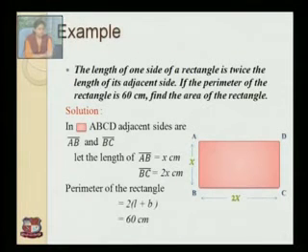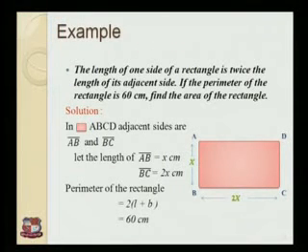Now let's see an example based on the rectangle. The length of one side of a rectangle is twice the length of its adjacent side. If the perimeter of the rectangle is 60 cm, then find the area of the rectangle. The solution is, in rectangle ABCD, adjacent sides are AB and BC. Now let the length of AB be x centimeters and the length of BC be 2x centimeters.